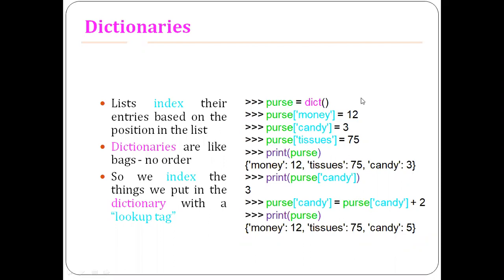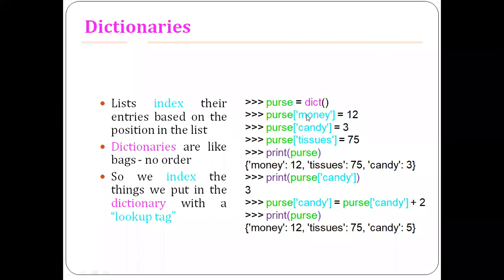So the first instruction is that you are creating an empty dictionary. Once it is done, you are entering two values into the dictionary. One is the lookup tag, and the second one is its associated value, right? Here the index is of no significance. In whatever order you enter, it doesn't matter. Only the lookup tag and its corresponding value will be counted.